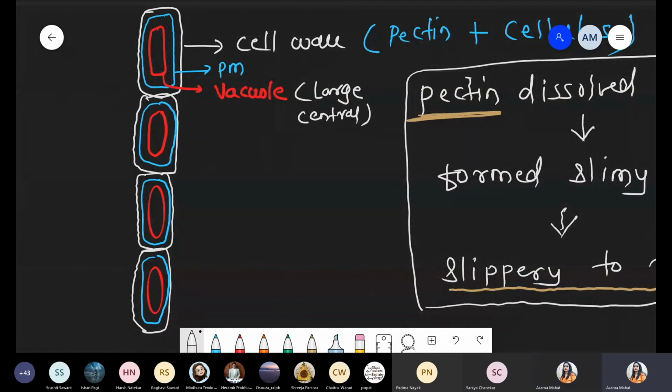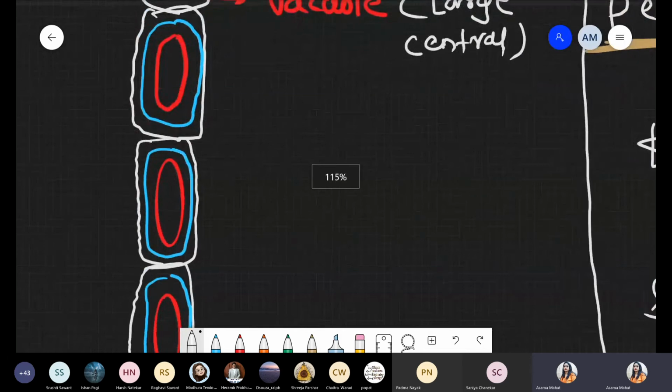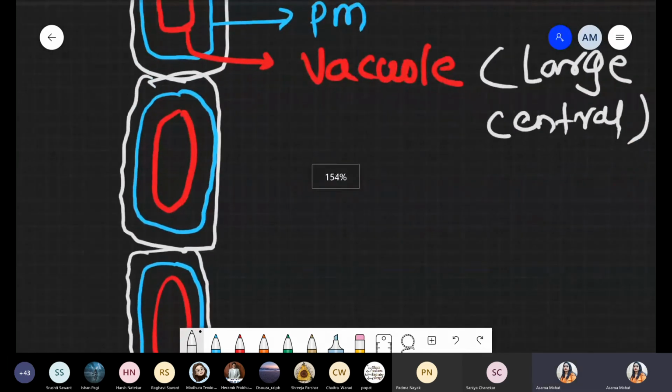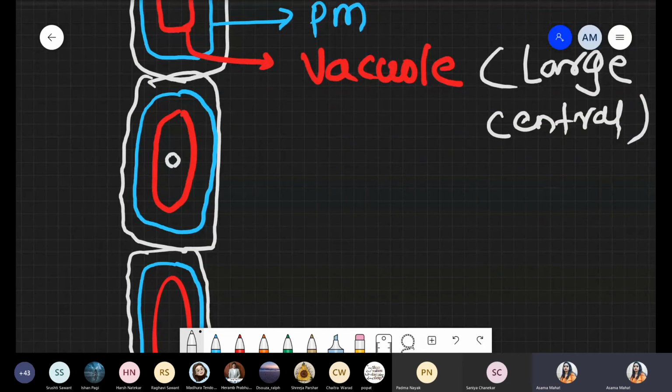Now here we draw the vacuoles, which occupy the maximum space. So where is the nucleus present? In Spirogyra, the nucleus is present inside the vacuole. So just check the changes. What are we doing here? We are taking the second diagram. At the center, there is a nucleus inside this vacuole.